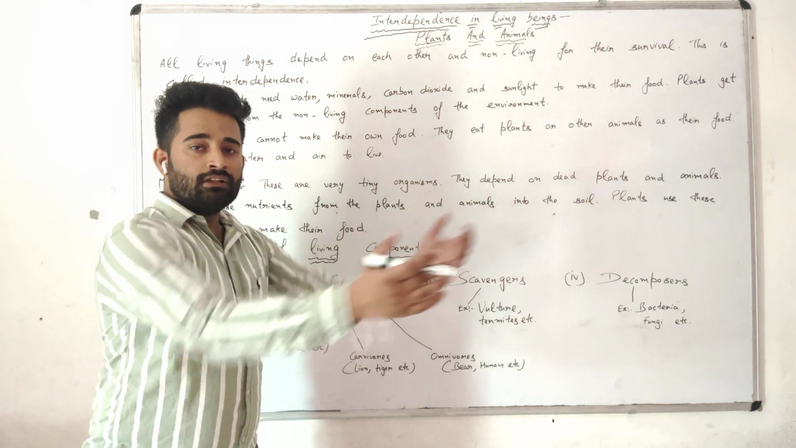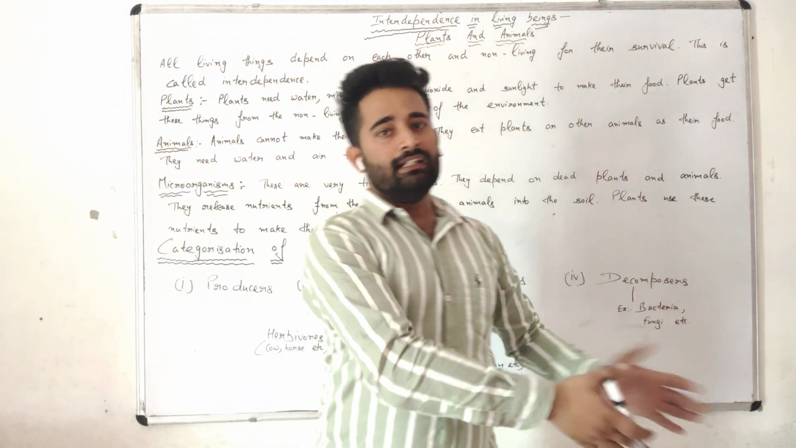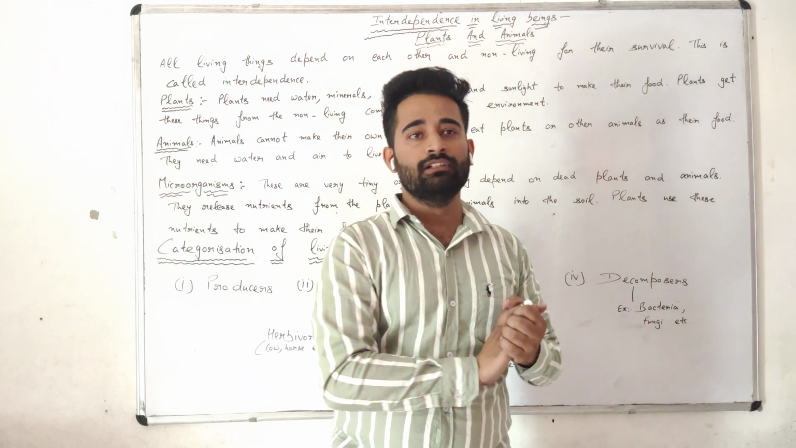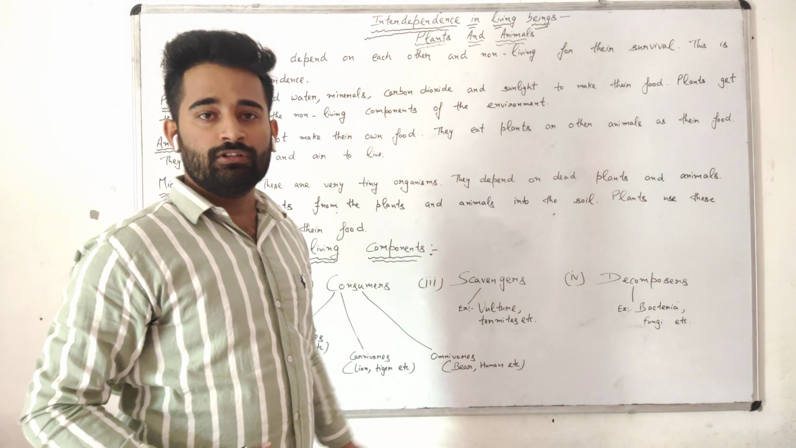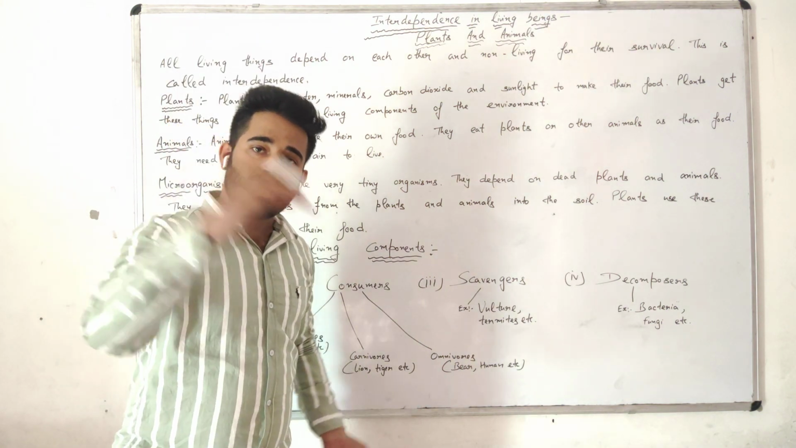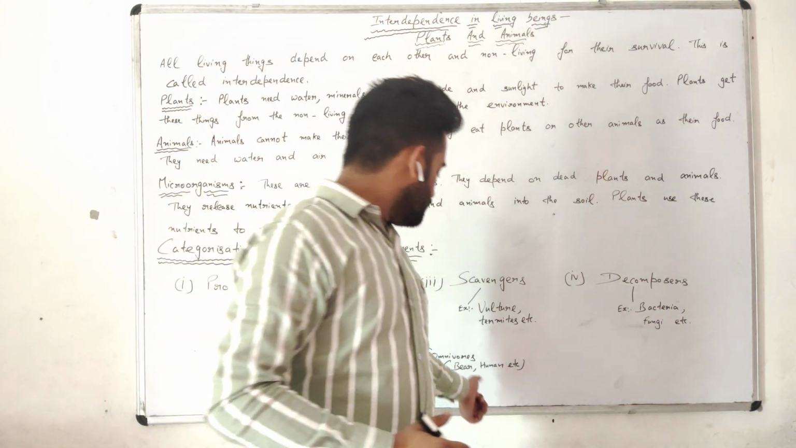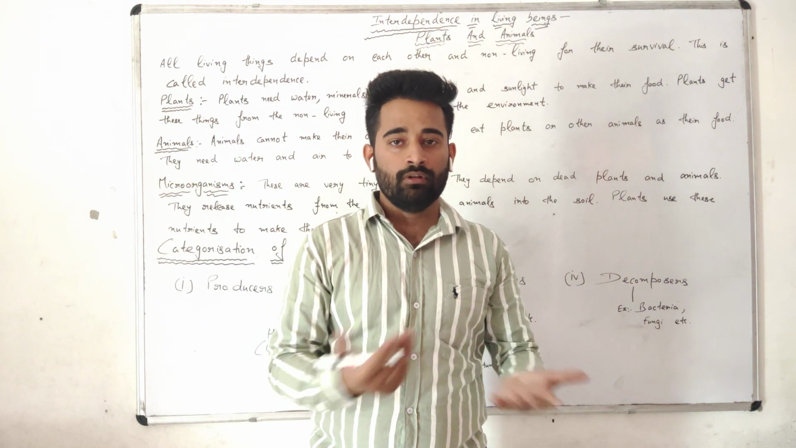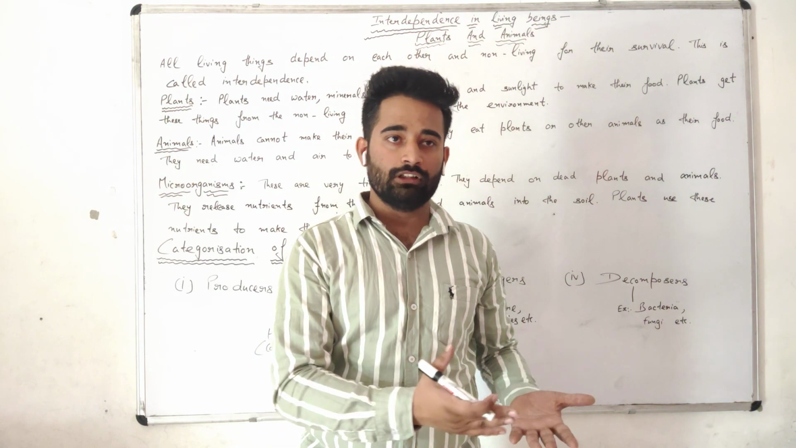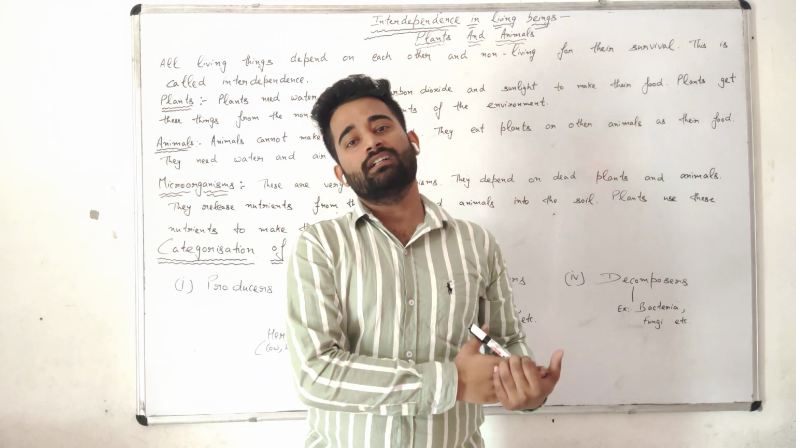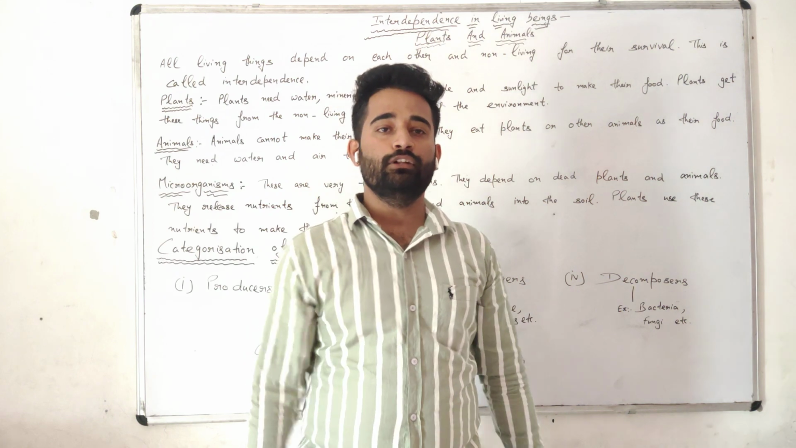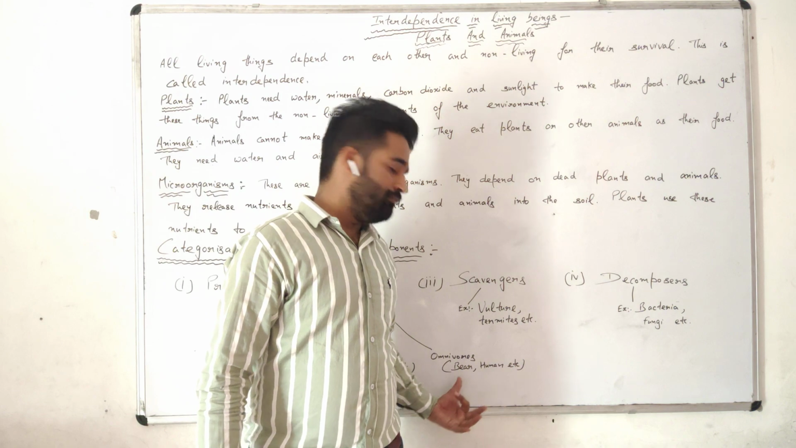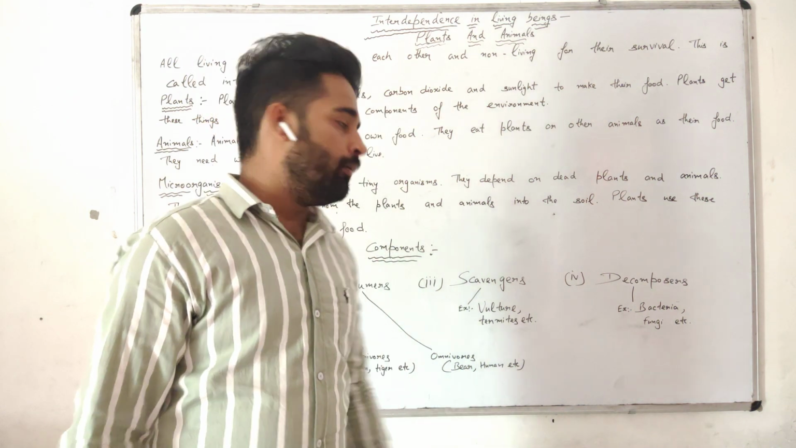Next is carnivores. The animals that eat other animals, or the flesh of other animals, are called carnivores. For example, lion and tiger are in the category of carnivores. Third type of consumers is omnivores. What are omnivores? The animals that eat both plants as well as other animals are in the category of omnivores. For example, we are in the category of omnivores. Human beings and bears are all omnivores.